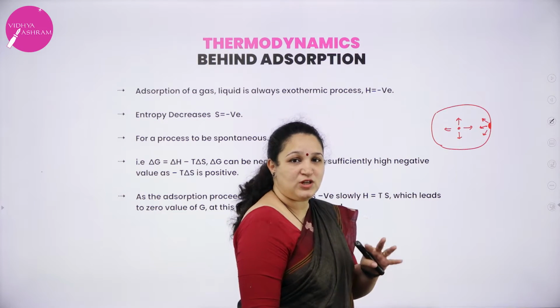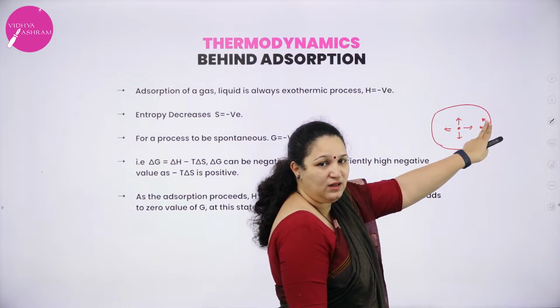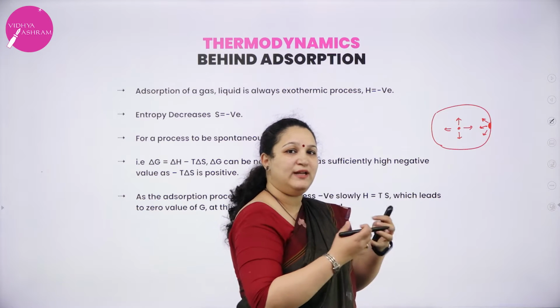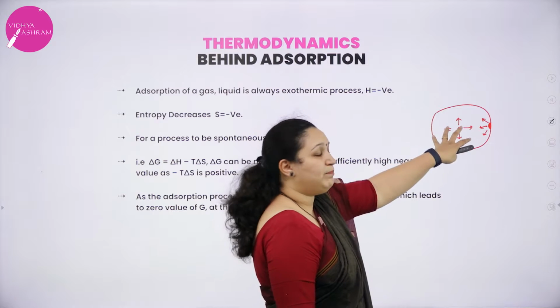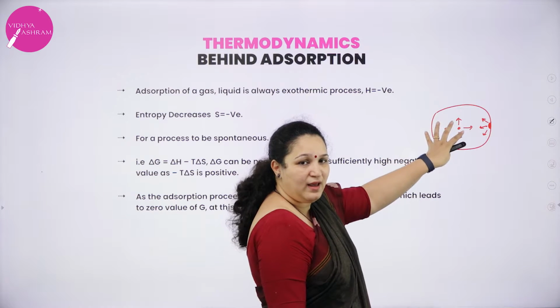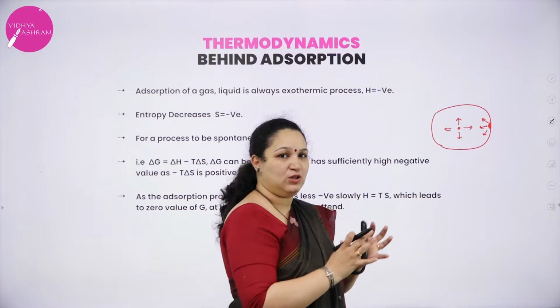Correct? The residual force experienced by the surface particle is not uniform. It is only towards one side, whereas the particle in the bulk experiences the force of attraction uniformly throughout.